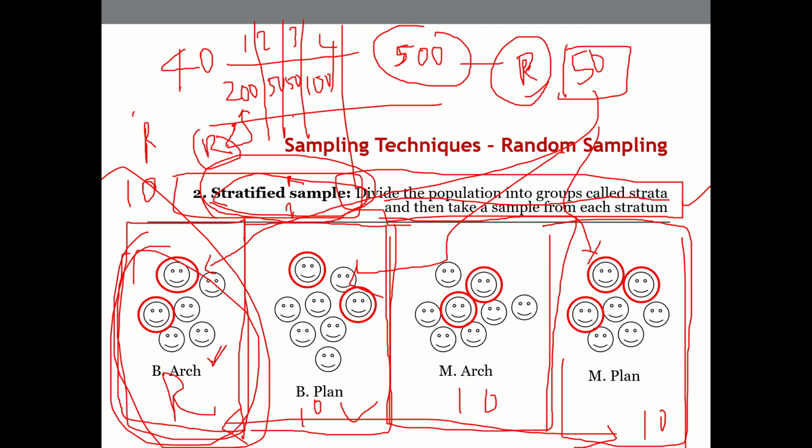I'll give you another example, maybe this may help. Let's say we are conducting one experiment in a park, and I want to know the perception of people about this park. Very simple question.